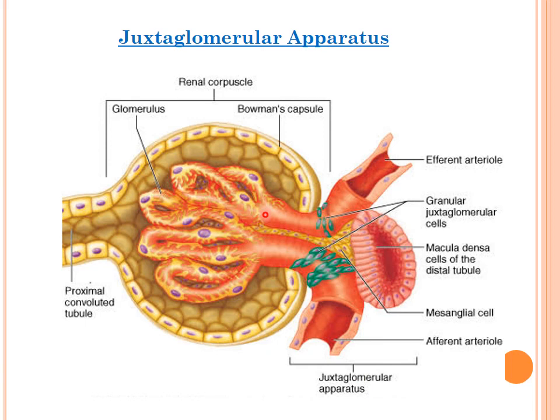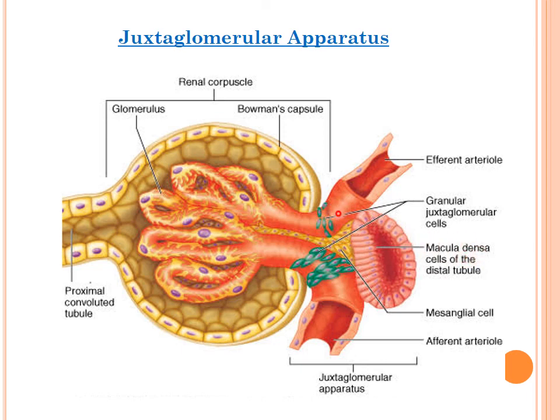So this is the same structure that you can look at here, more enlarged. This is the afferent arteriole, this is the efferent arteriole, and at the angle this is the distal tubule that is passing and coming in contact with this. So these are the modified cells of this renal tubule, the distal convoluted tubule, and they are known as macula densa cells.